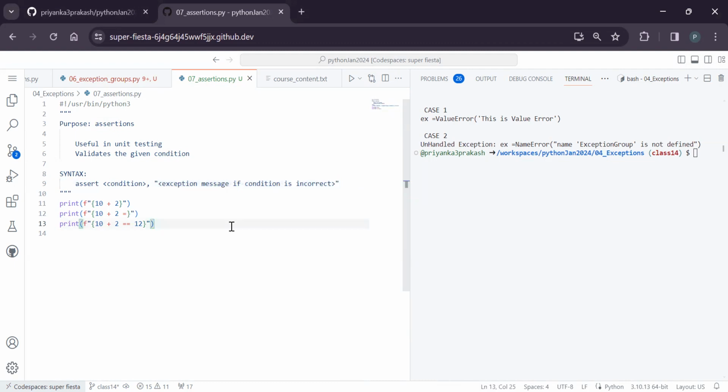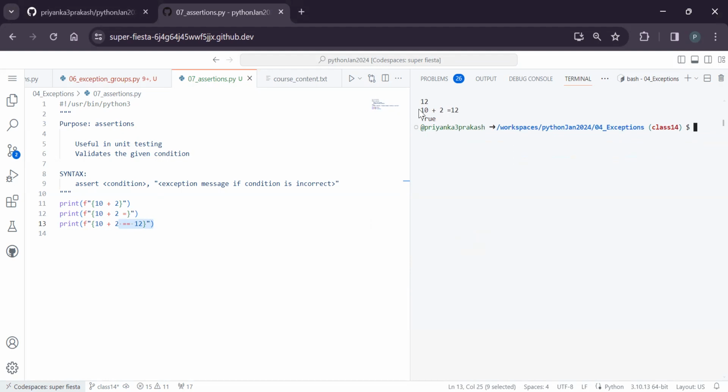Let's say you are doing some operation, you want to check what is the result, whether two values are coming correctly or not. Then what you do generally, you write an equal to till now. So what if you have a big statement? Every time you cannot check whether all are equal in the output. It's very difficult. If you see in this case, Python 07 assertions, you can notice that 10 plus 2 is equal to 12.